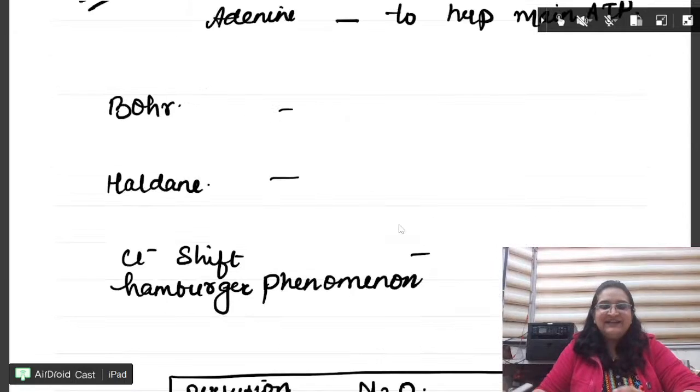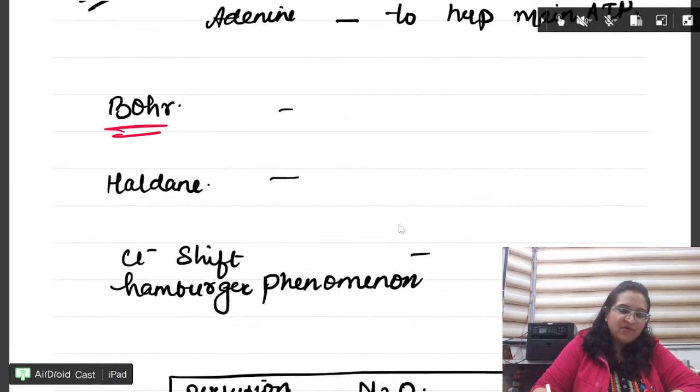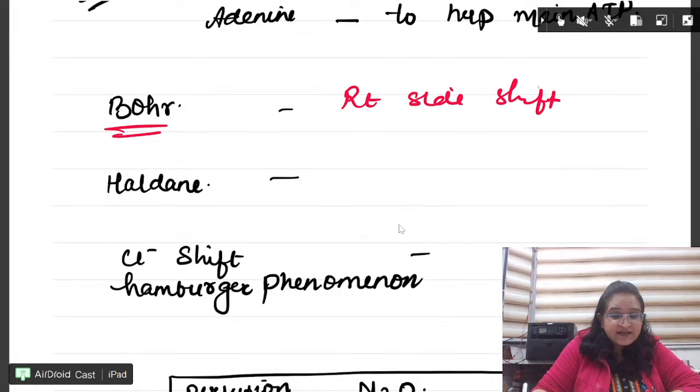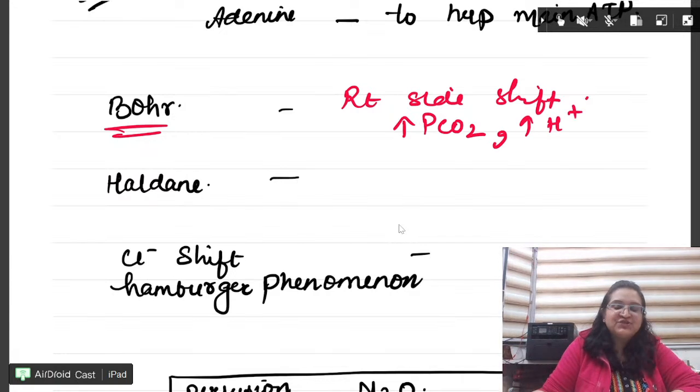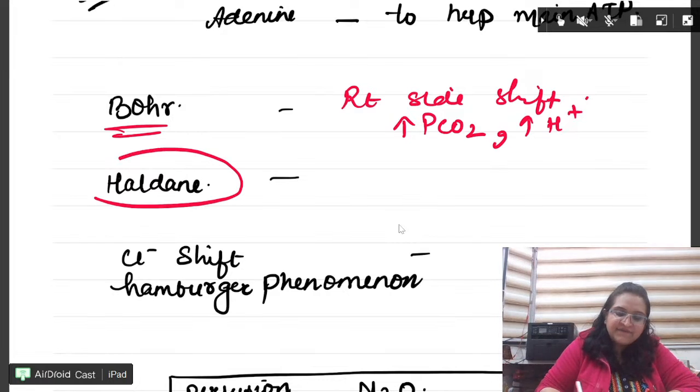Next is Haldane. Bohr done. Bohr is right side shift. It occurs when there is increased PCO2 or increased H plus. Very good. Haldane effect is for the CO2 dissociation curve.